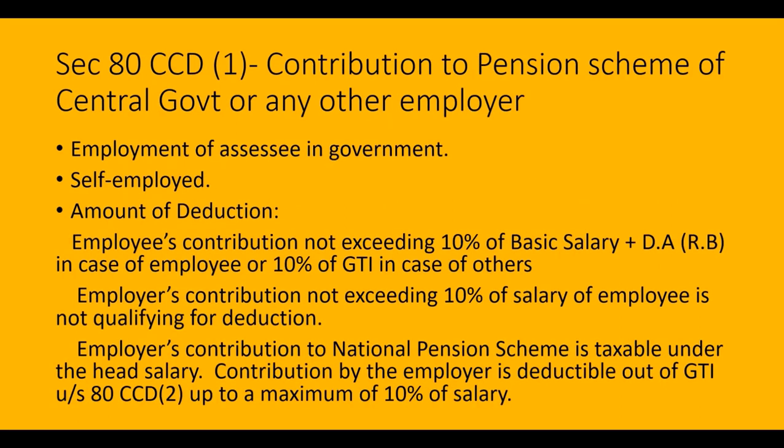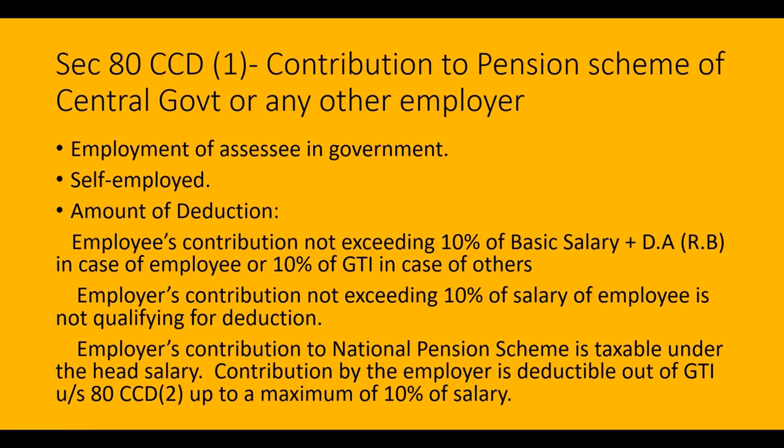Then the next one comes here, section 80CCD(1), contribution to the pension scheme of the central government or any other employer. Please do remember that this is the deduction which can be claimed by an assessee who is employed in the government sector and also in the private sector.